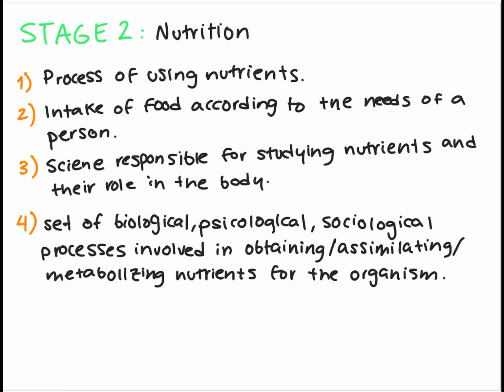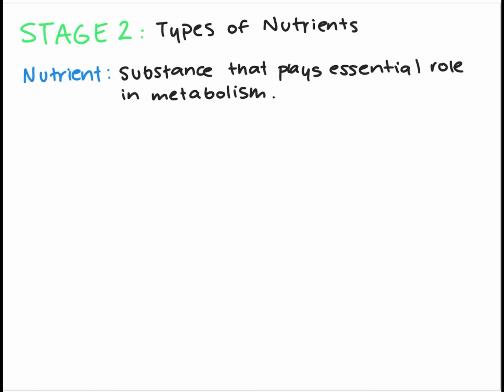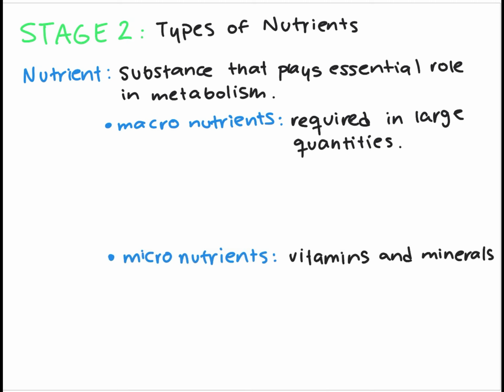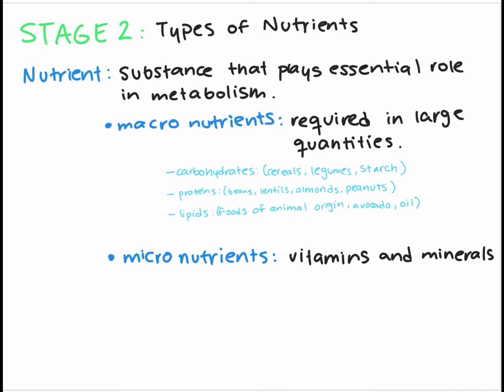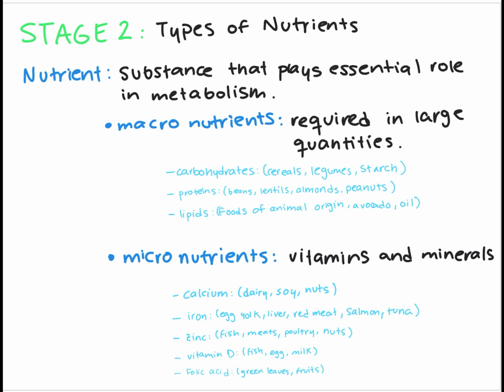Or it can also be a set of biological, psychological, and sociological processes involved in obtaining, assimilating, and metabolizing nutrients in an organism. Nutrients can be classified as macronutrients or micronutrients. Macronutrients are carbohydrates, proteins, lipids, and micronutrients are calcium, iron, zinc, vitamin D, and folic acid.